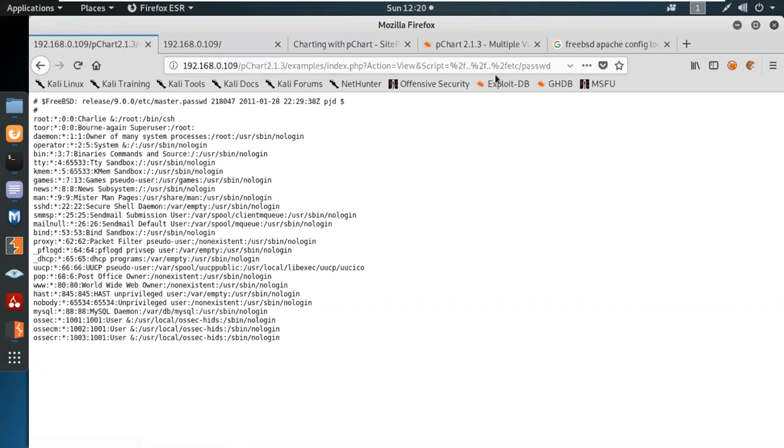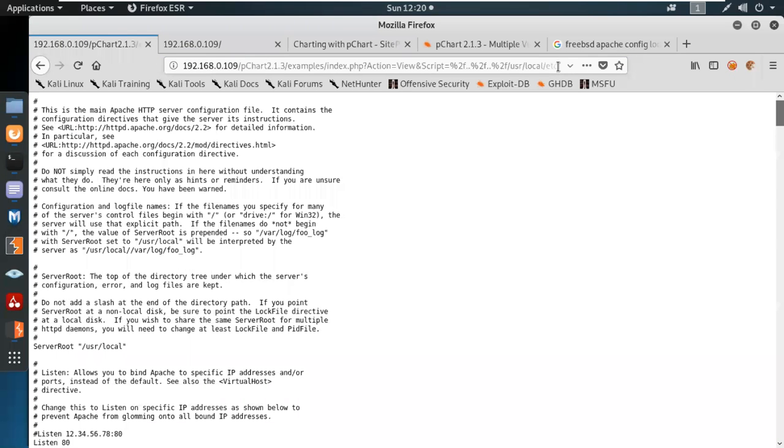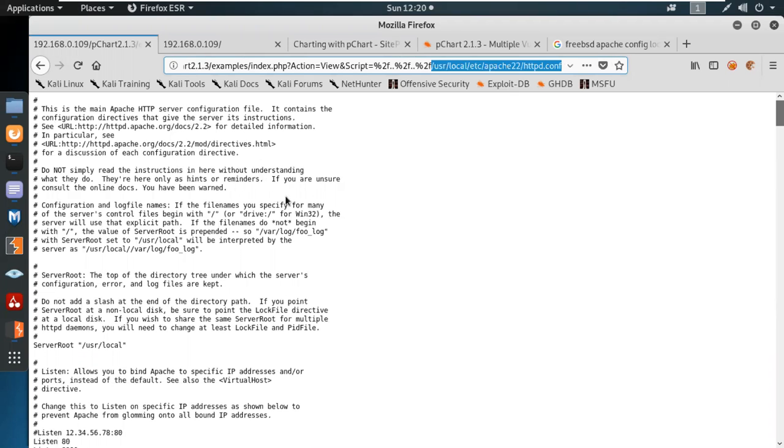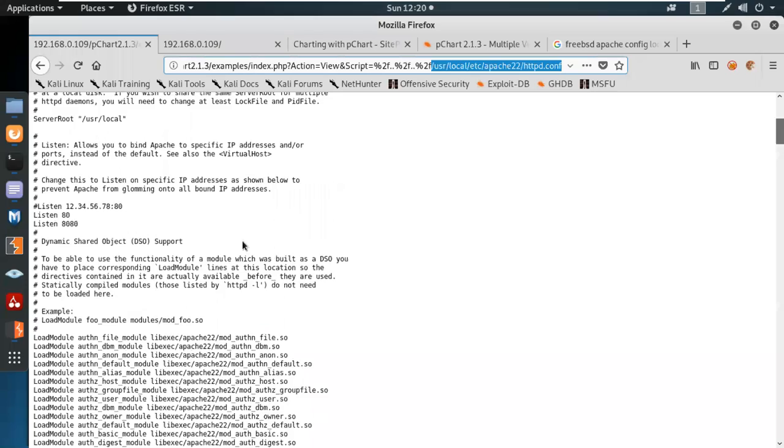So let's have a look if we can access this one. Yes, we are able to get access to the user local etc Apache 22 httpd config file. The path traversal attack is something we can use for the information gathering part. This is the main Apache HTTP server configuration file. It contains the configuration directives that give the server its instructions. See this one, this is a proper configuration file.